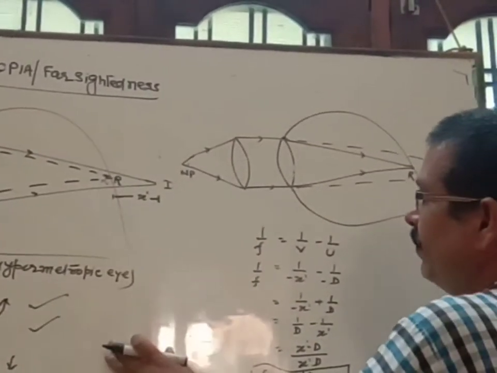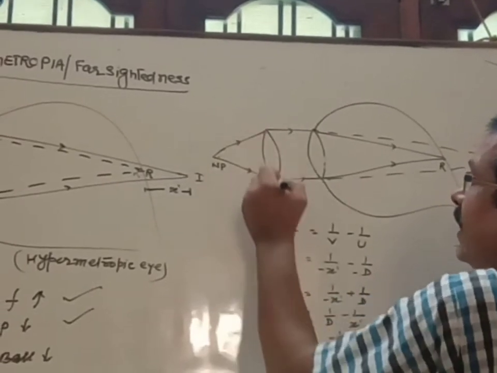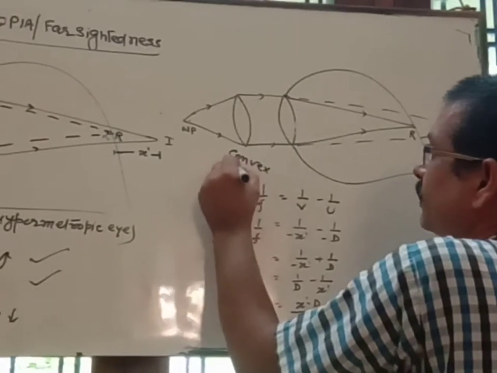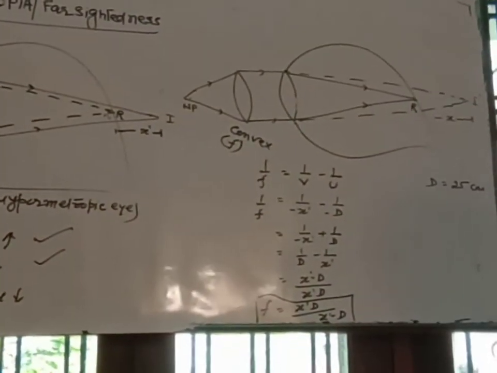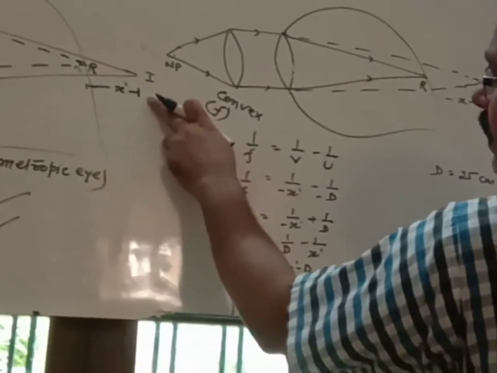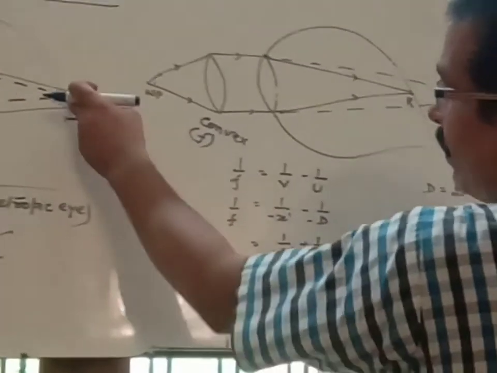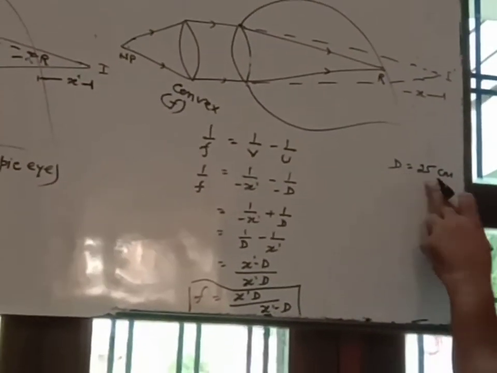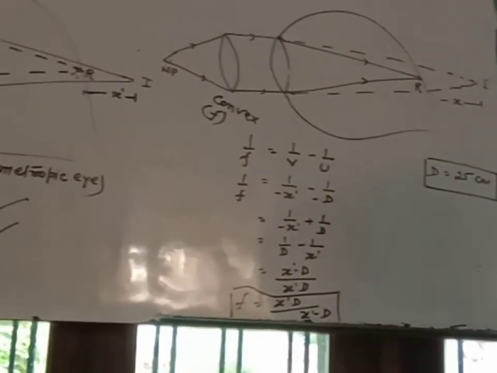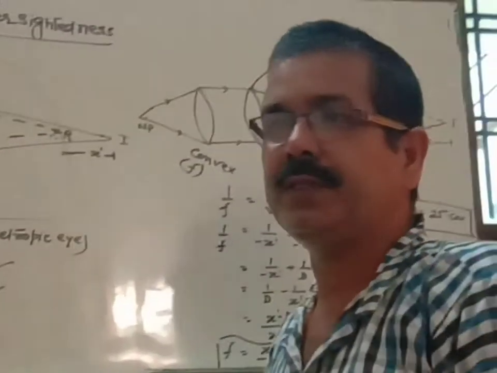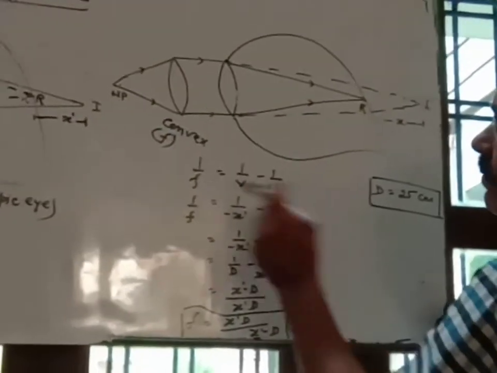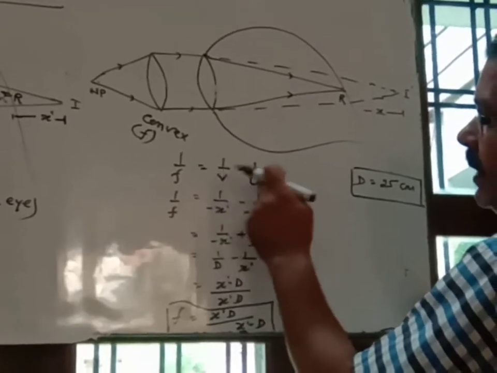For curing this defect, we use a converging lens, or you can say a convex lens, of suitable focal length. And what should be the focal length of this convex lens? Suppose the image during hypermetropia is present at a distance x dash from the retina, and the least distance of distinct vision for the normal human eye is 25 centimeter. Least distance of distinct vision means the minimum distance up to which an object can be seen clearly, and its value is 25 centimeter. So by the lens formula, 1 by f is equal to 1 by v minus 1 by u.